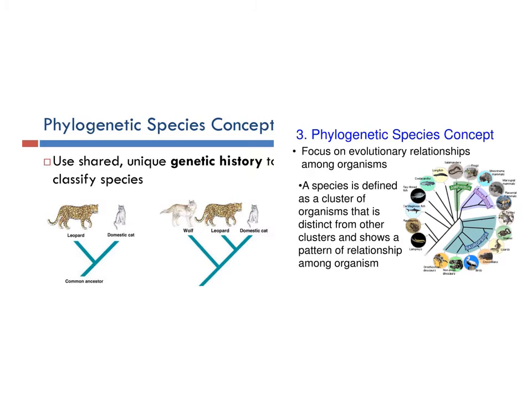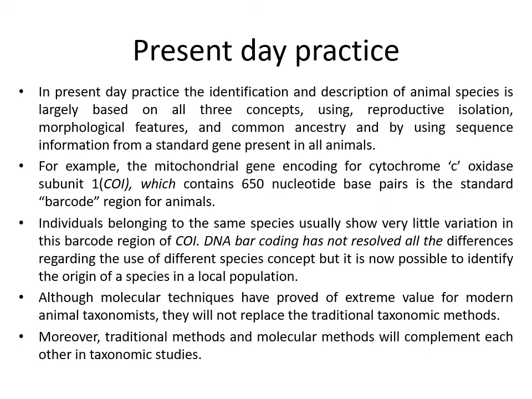Present day practice, the identification and description of animal species is based on these three concepts of biological, morphological as well as phylogenetic species concept, using reproductive isolation, morphological features and common ancestry, and by using sequence information from a standard gene. These all help in nomenclature of organisms.